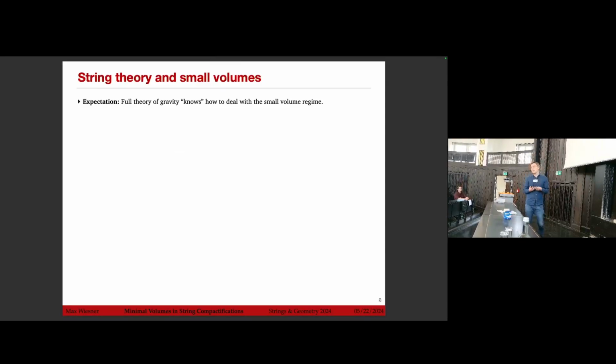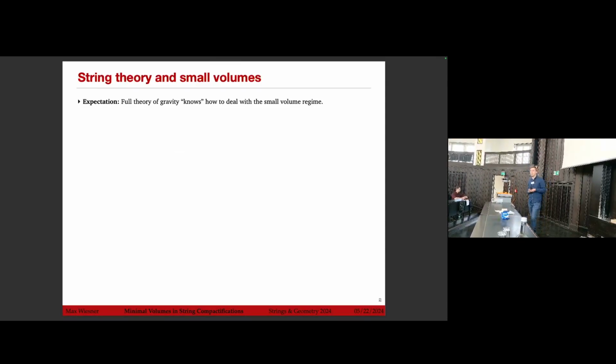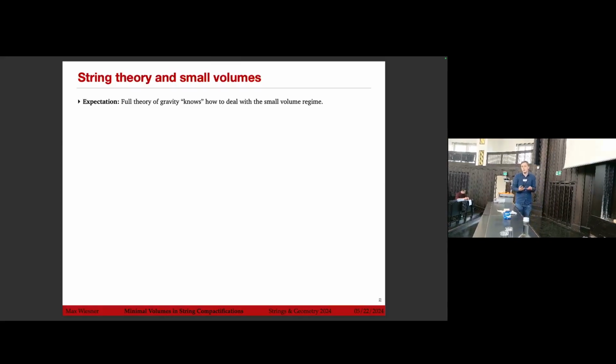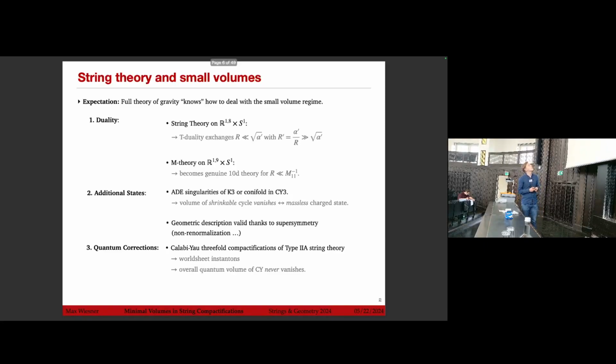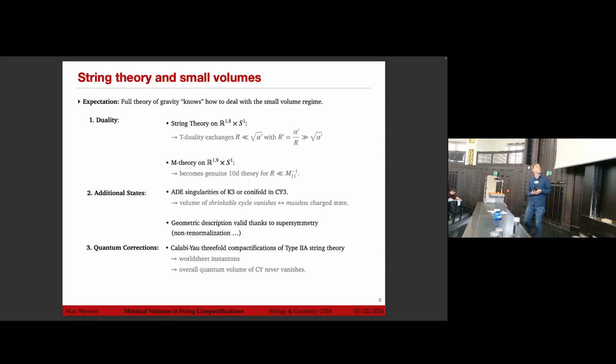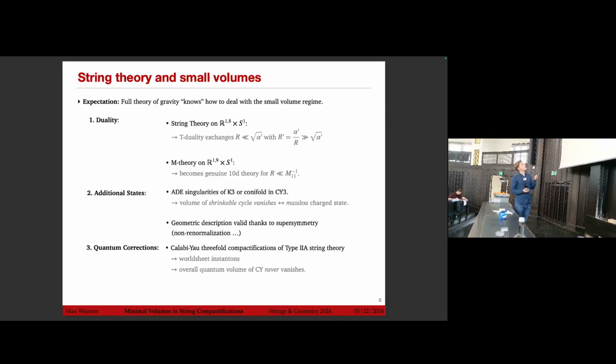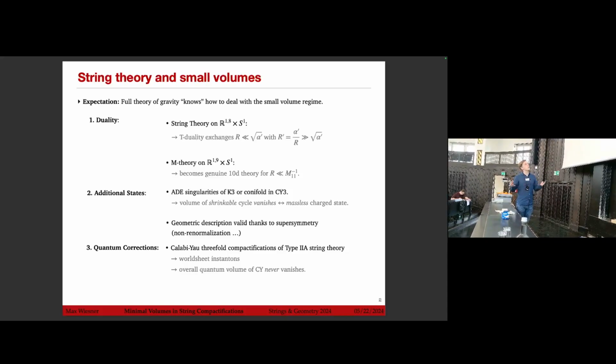On the other hand, we expect that the full theory of quantum gravity knows how to deal with this limit. If we go to one duality limit or one large volume regime, it has a particularly simple description, but it knows how to deal with the small volume regimes. And in the simplest examples we also know how it does that, either via T-duality, because the small volume regime of one string theory is just a large volume regime of another one, or M theory on a circle just gives us a genuine 10-dimensional theory, which is just type 2A string theory.